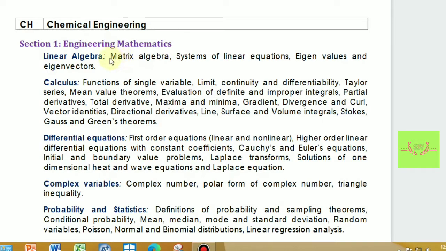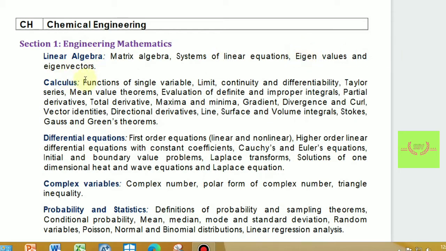In the chemical engineering syllabus we refer to maths books from the first or second year. Majorly the maths will include matrix, and eigenvalues and eigenvectors are the important topic. One question is always there on the basis of eigenvalues and eigenvectors in GATE.